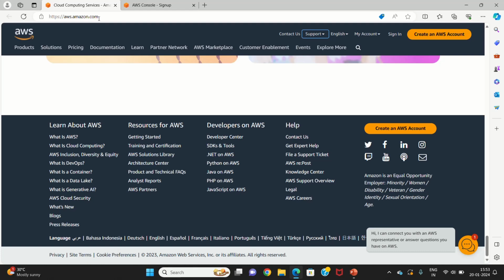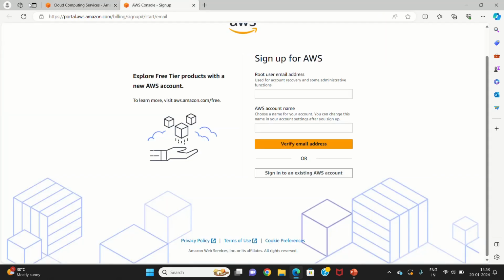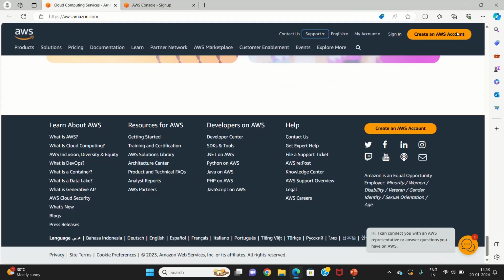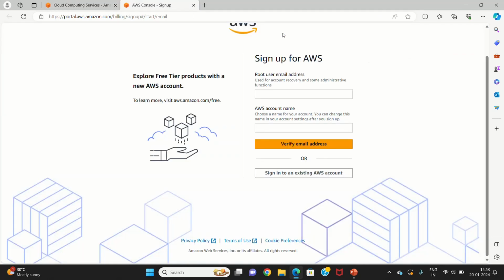And also, if you want to open an AWS account, this is the link, portal.aws.amazon.com, or you can click create AWS account from aws.amazon.com. It will navigate to here.